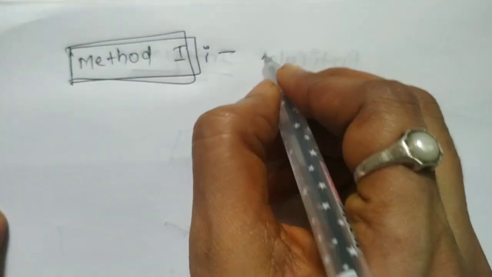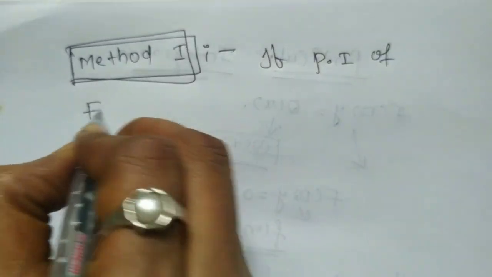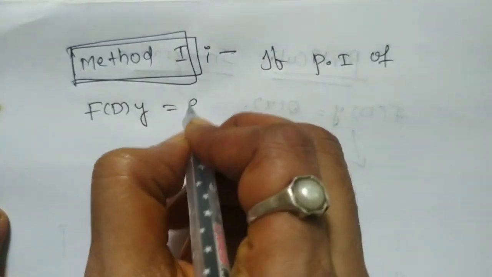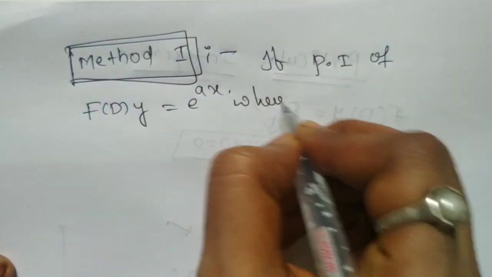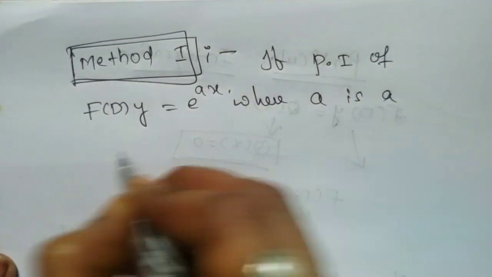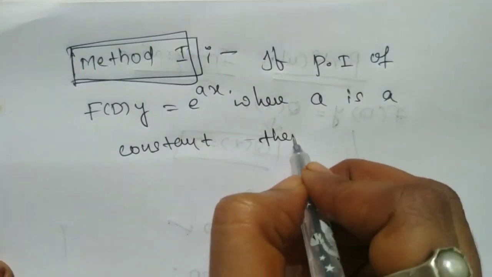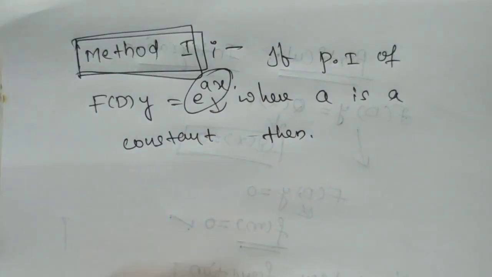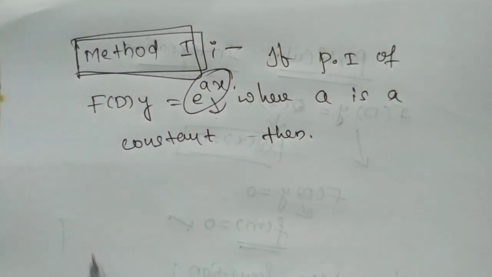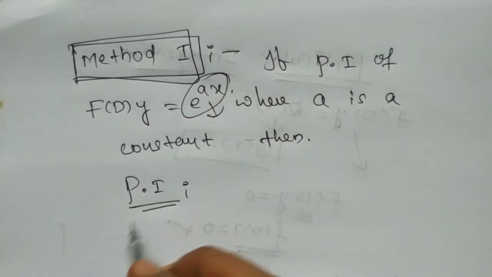Consider the particular integral of f(D)y equal to e power ax, where a is a constant. In place of Q, here we have e power ax. Here we have two cases.